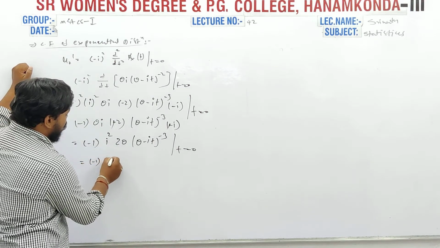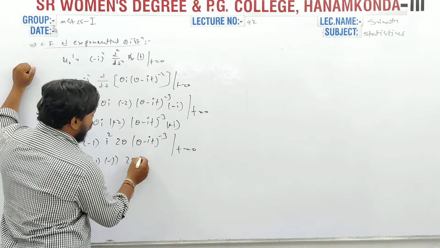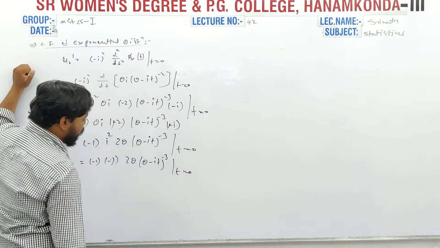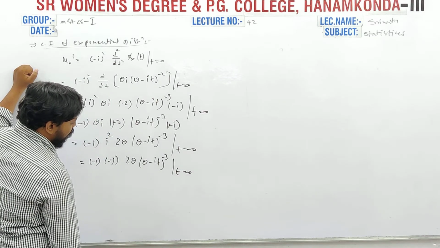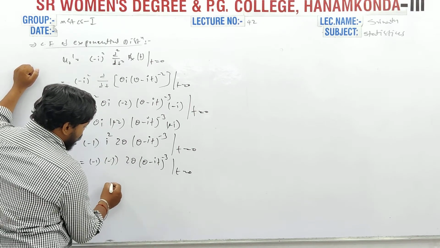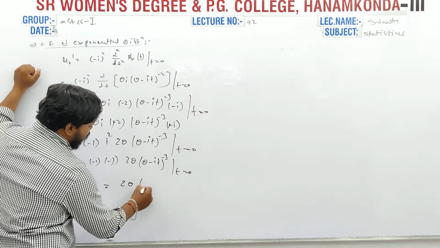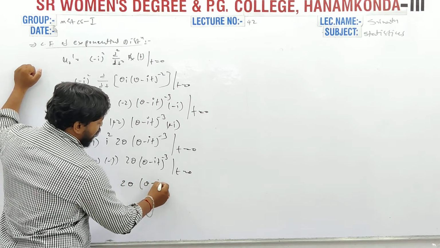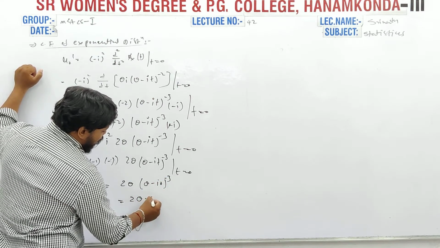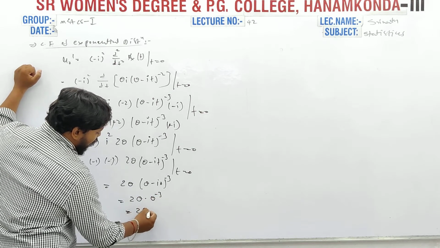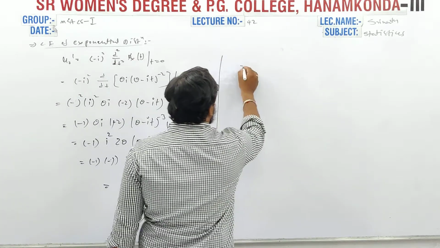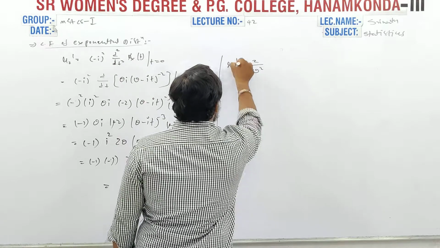Minus 1 and also minus 1 get cancelled, and 2 theta over (theta minus it) cube at t equal to 0. Substituting t equal to 0, 2 theta into theta power minus cube, 2 theta by theta cube, gets cancelled. We get 2 by theta square as mu 2 dash.